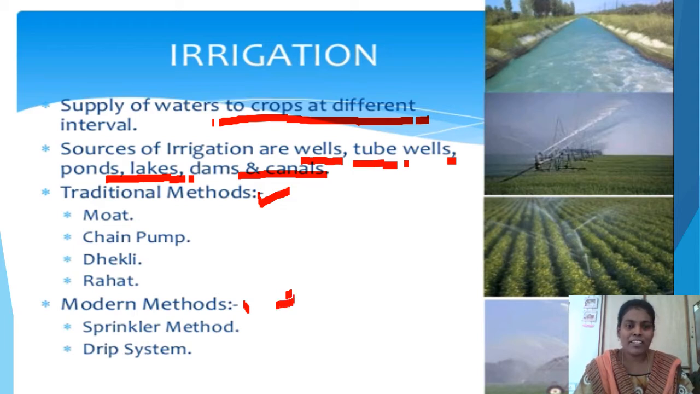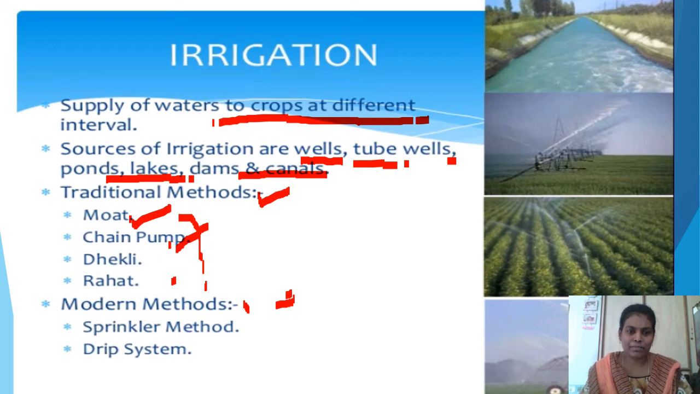Under traditional methods, there are 4 mechanisms. First one, moat system. Second one, chain pump system. Third one, Deckley system. And fourth one, Rahat system. These are the traditional methods that were used by our ancient people. What is moat, what is chain pump system, what is Deckley, what is Rahat? In the next slides, we will discuss that.